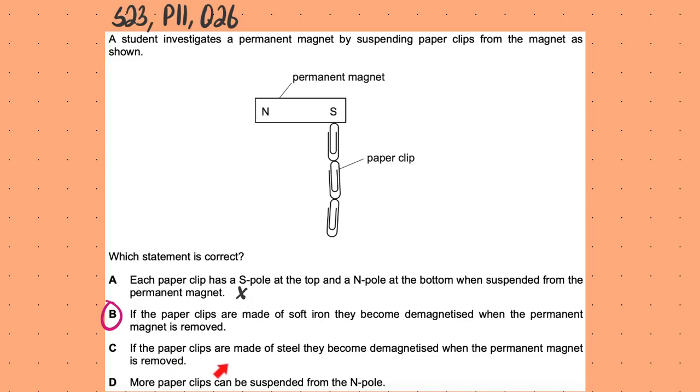Why is C wrong? If the paper clips are made of steel, they become demagnetized when the permanent magnet is removed. This is wrong because steel is a hard or a permanent magnet, so it would stay magnetized for a pretty long period of time.